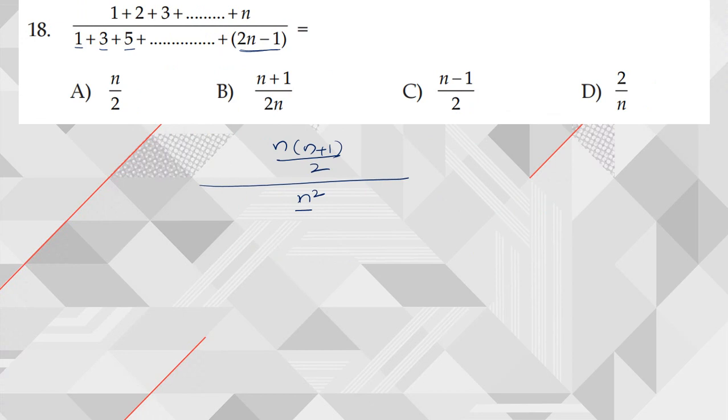Now when there is nothing in the denominator, it is having 1 in the denominator. Hence we can bring this denominator to the numerator, so it becomes reciprocal. Then this n in n square cancels n times. Hence the answer is n plus 1 by 2 times n. Hence option B will be my answer here.